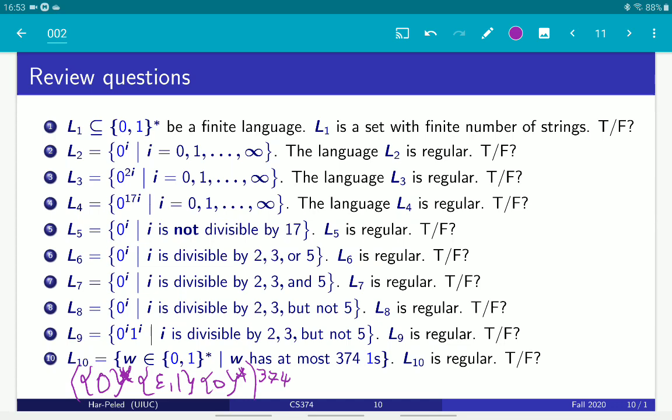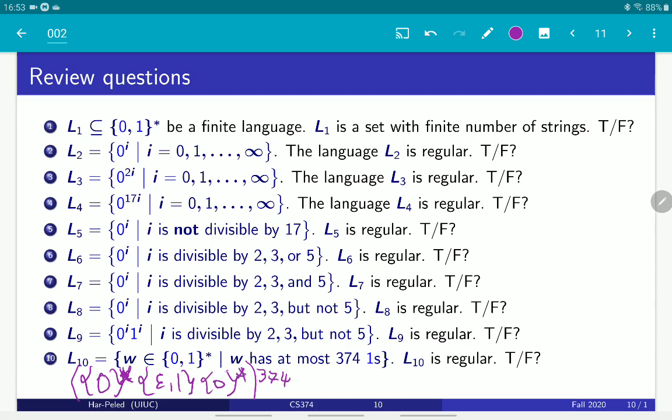So if you have a string that has fewer ones, of course you can generate it. In particular, the language written inside the outer parenthesis contains the empty string. So you can get a string which has only zeros in it in the language. So this is indeed a way to generate the strings.